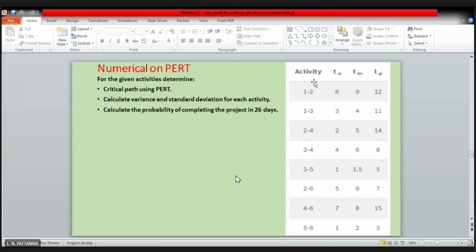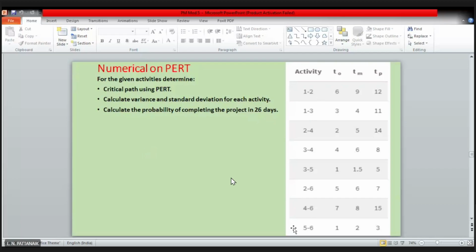This is a mode of giving the precedence relationships actually. This is another mode. Instead of writing A, B, C, and then writing the predecessor activities, right? You will see these activities are given in numbers, numerals. That means you can easily construct the network just by looking at these numbers. So activity 1-2 means it must be an activity which is starting from node 1 and going to node 2. That's why it is 1-2. Similarly, the next activity is 1-3, starting from node 1. These numbers are in fact nodes, right?